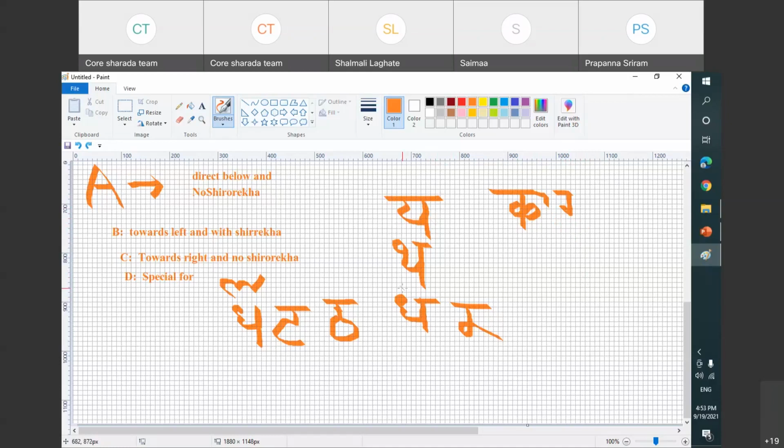And then Sunday, we will also take one more rule. Most of the things are covered. Then we will also start writing some shlokas. We'll also try to write our names or whatever in Sharda Lipi.